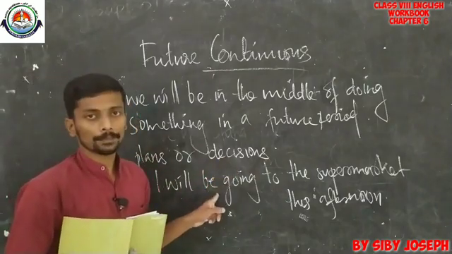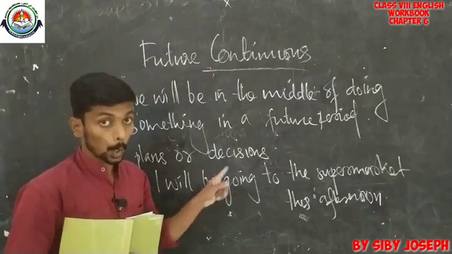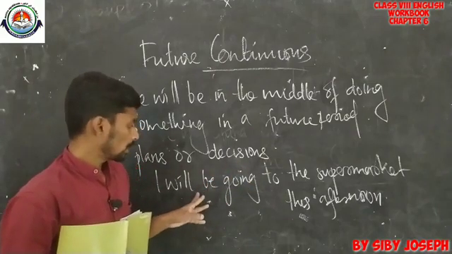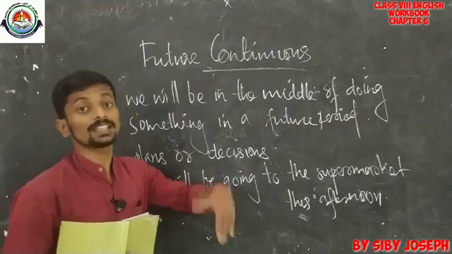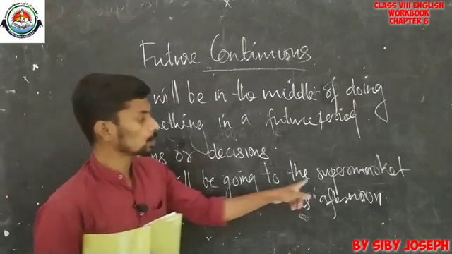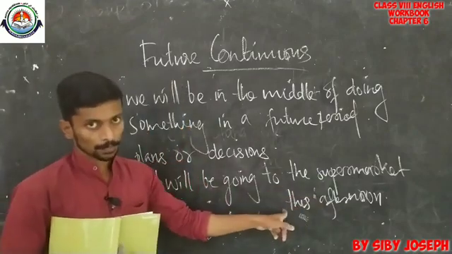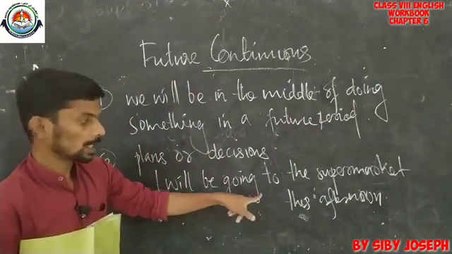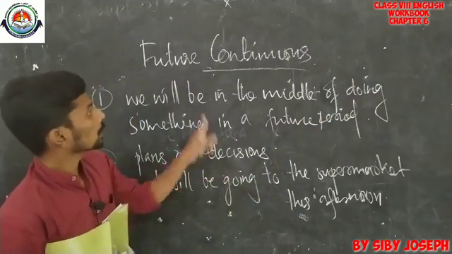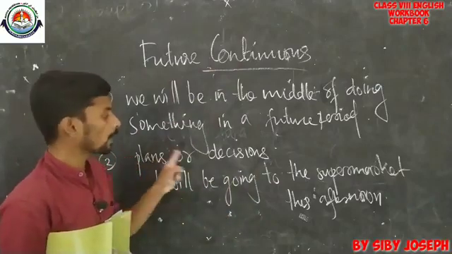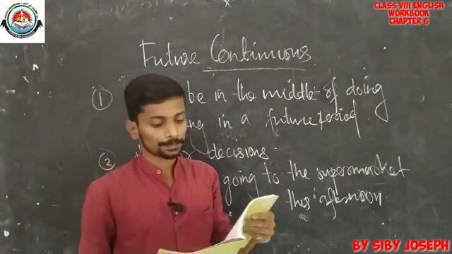The speaker doesn't go, but he is intending to go. That means here, I will be going to the supermarket this afternoon means the action is yet to be done. So here future continuous is used to express his plan or decision. Okay.